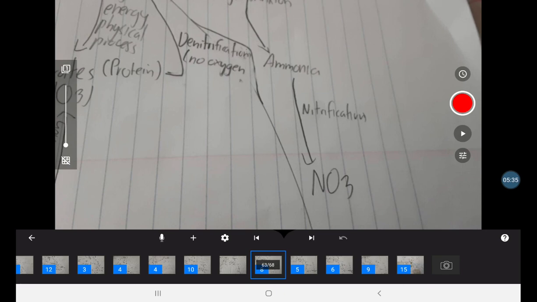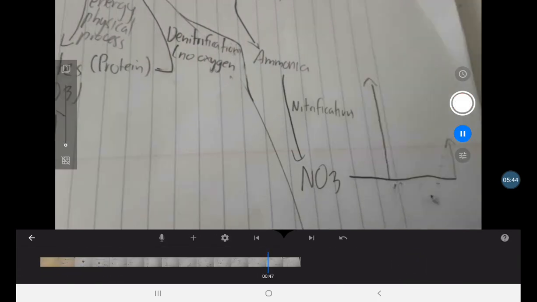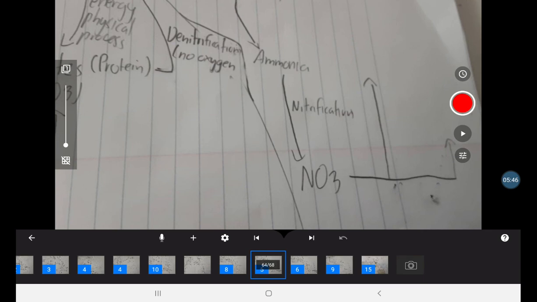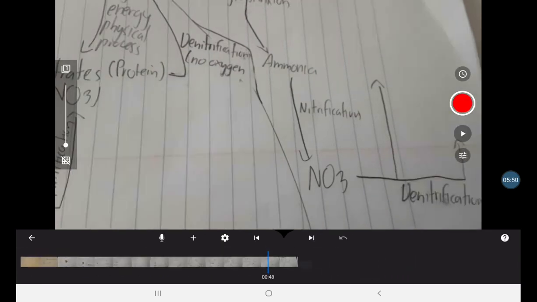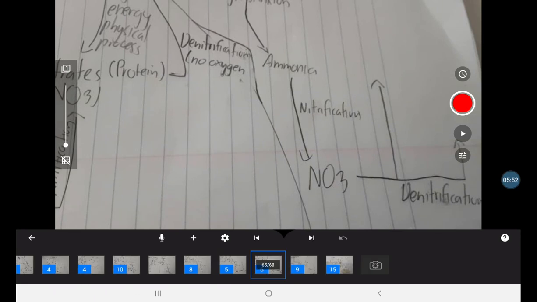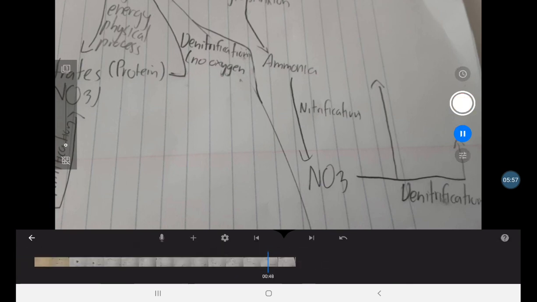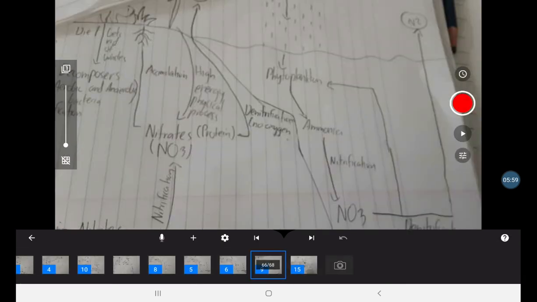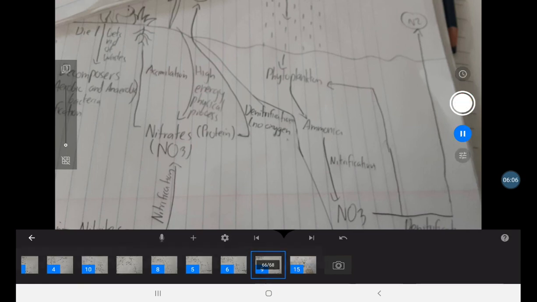The nitrogen in the soil and in the water are basically the same. So this NO3 can go two ways. It can either go through denitrification, which would then go up and be reduced to nitrogen, or it would cycle with the phytoplankton, which would then cycle again until denitrification.